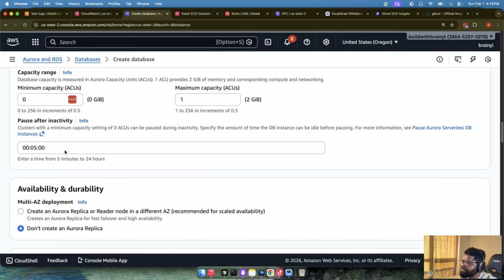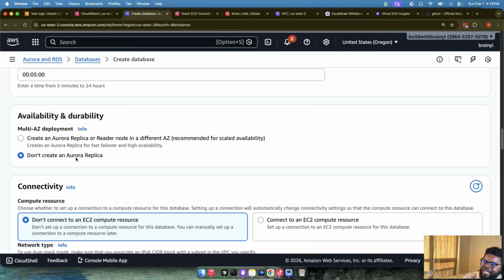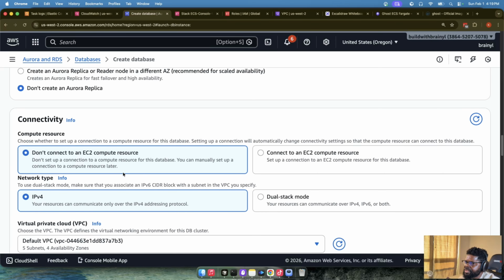I'm going to use from 0 to 1 so it can scale on our behalf. And then when I scroll down, what I want to also do is to say I don't need a replica because really it's a dev test environment. In this case, for production, maybe you want to create highly available database. But in this case, I'm just going to go, I don't need to connect to EC2 compute resource.